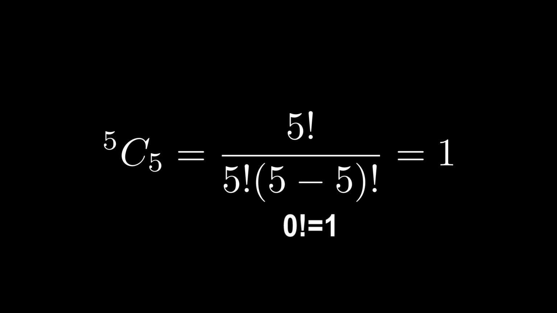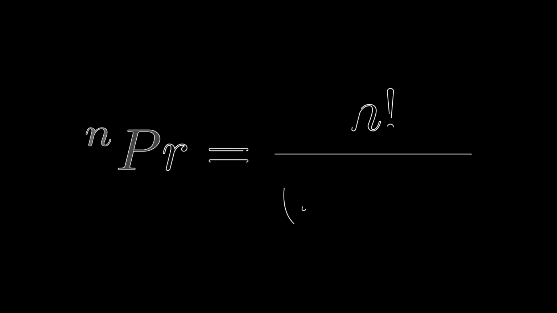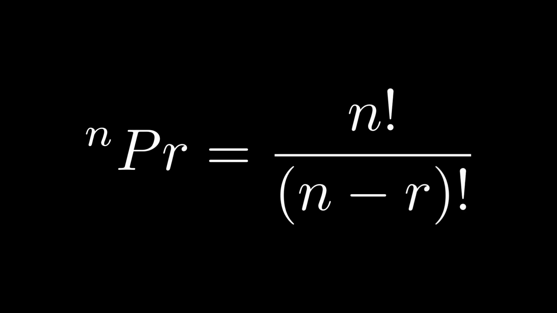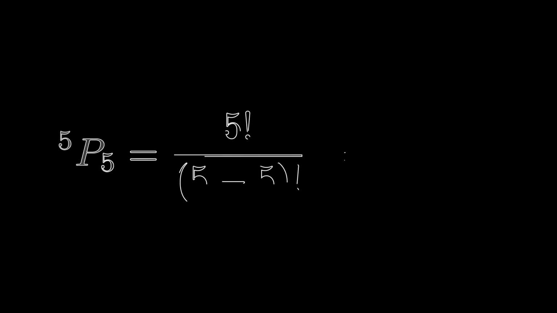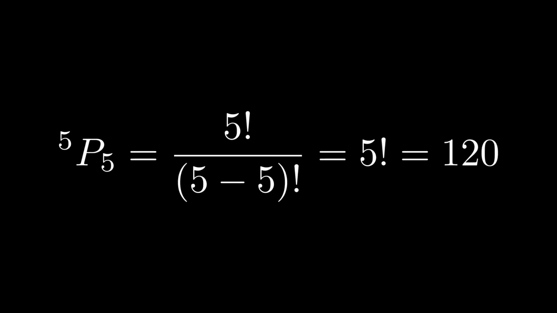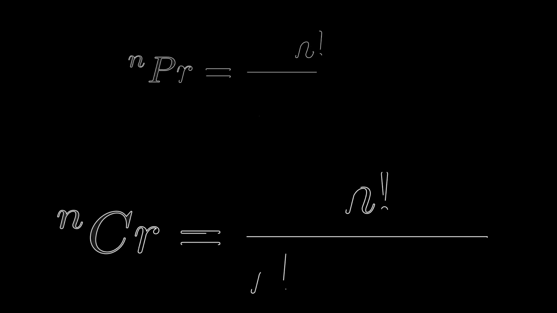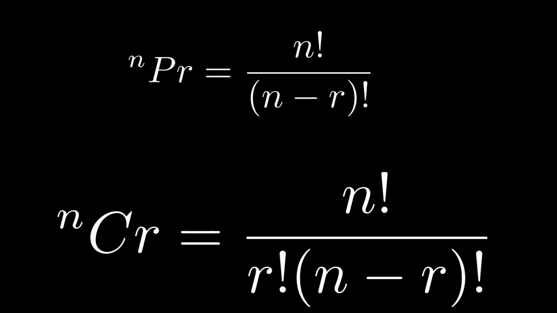Remember that 0 factorial is 1, so the answer is 5 factorial divided by 5 factorial, which is equal to 1, which is correct. Similarly, permutation is defined as nPr, which is equal to n factorial divided by n minus r factorial. In our case, it is 5 factorial divided by 5 minus 5 factorial, which is equal to 5 factorial, which is equal to 120. Hence, these are the formulas for permutation and combination.